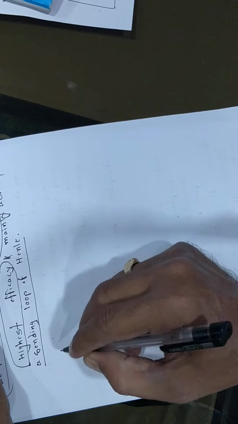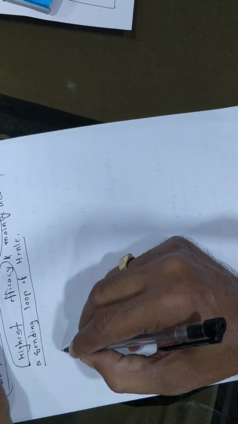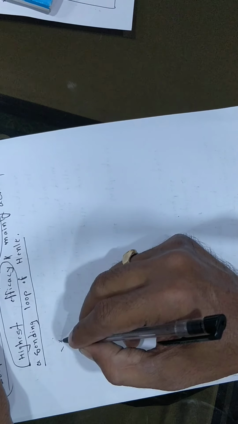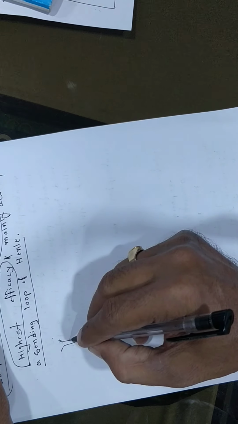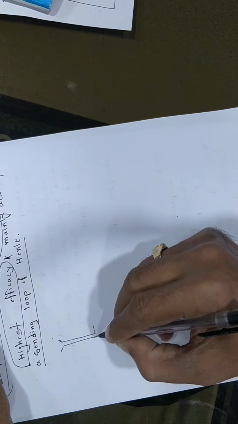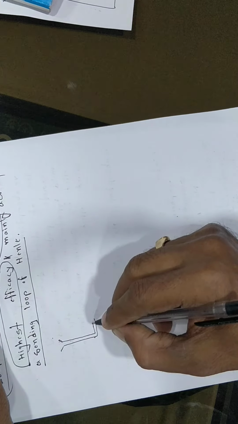See the structure of the nephron, you know it. Then the proximal convoluted tubules, then it goes to the loop of Henle.